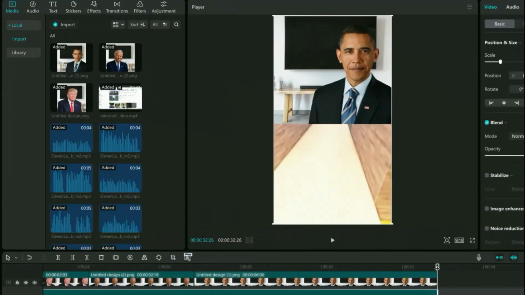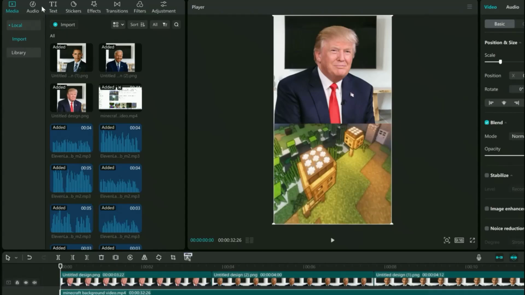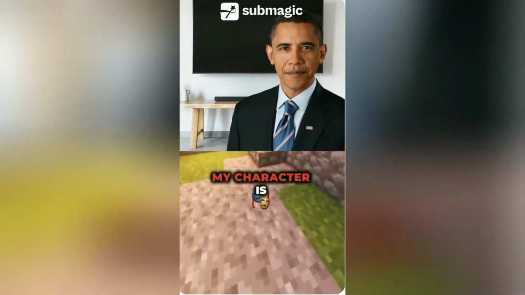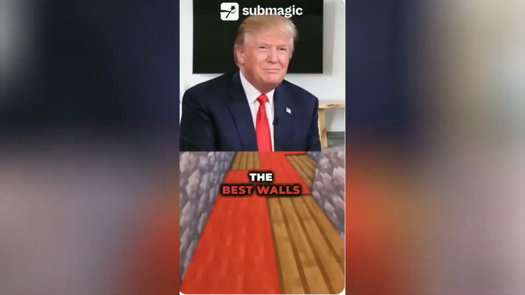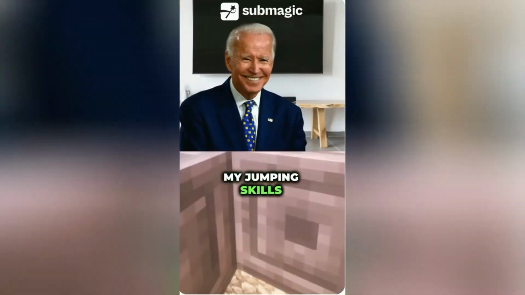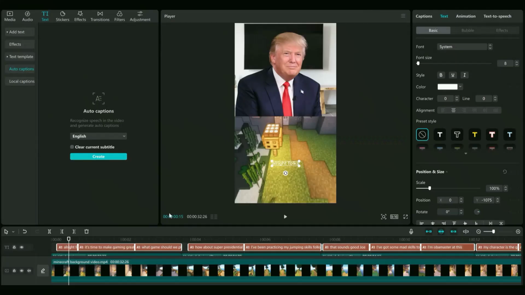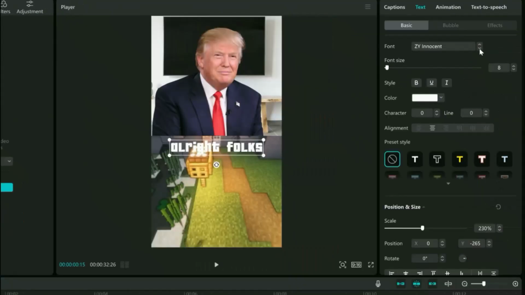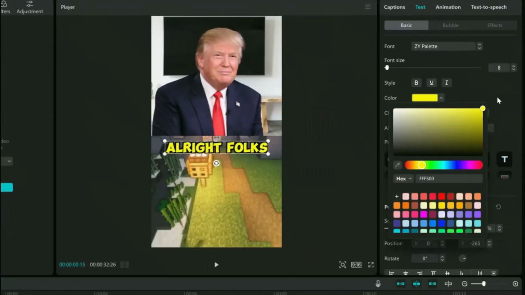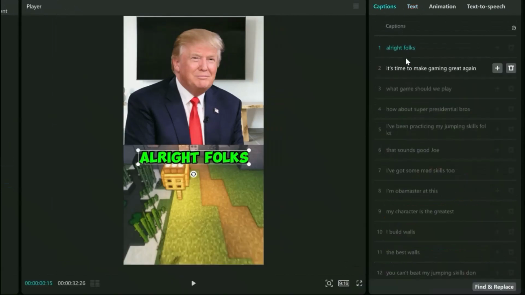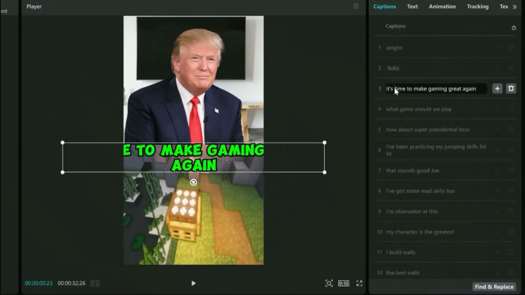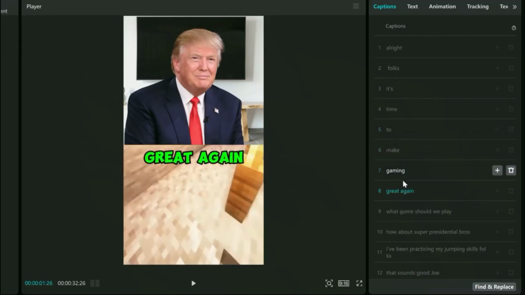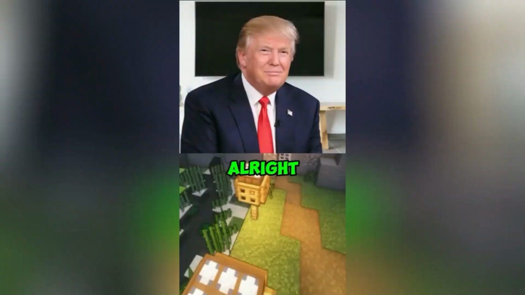When you've got all the dialogues ready, we will create automatic captions with this CapCut feature. But first of all, if you are interested in creating beautiful AI captions, stay until the end of the video. With CapCut, we will get all these captions. However, we will need to place them in the middle, change the font and the color. Finally, if you want the captions to appear word by word, just press enter between each word on this panel. It should look like this.